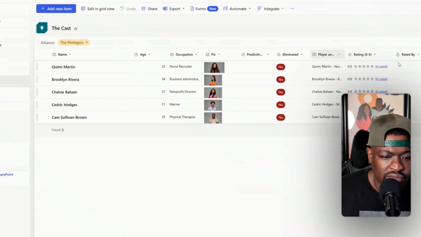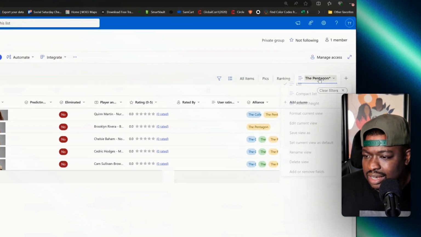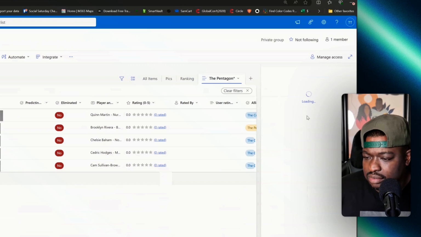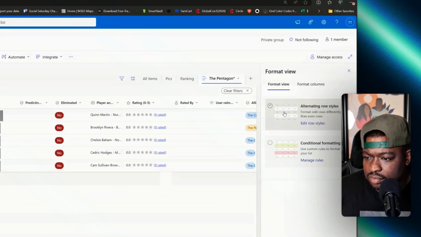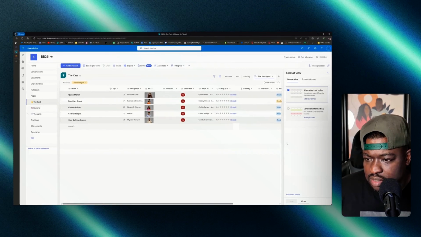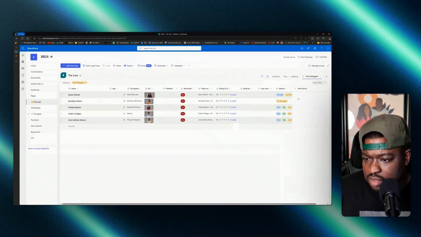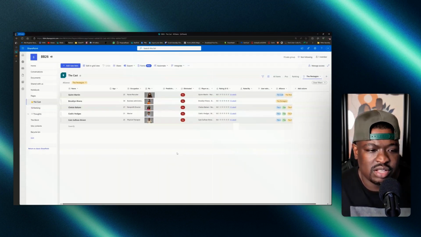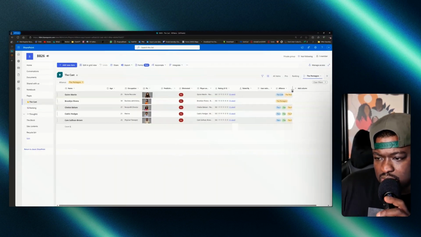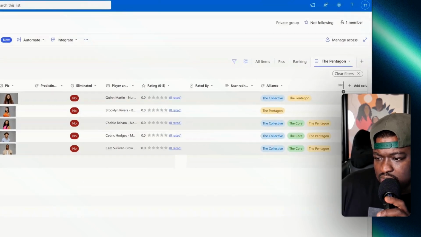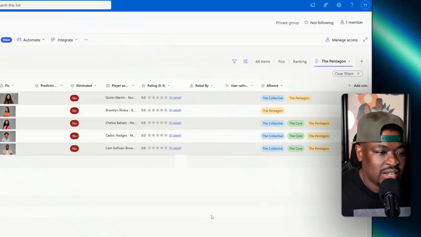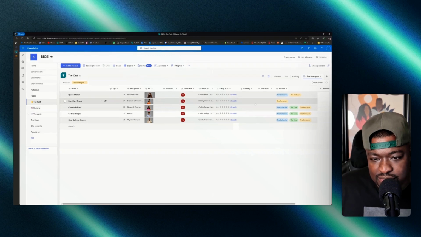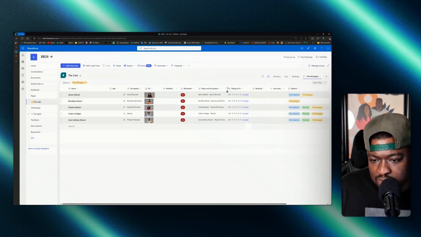And let's exit the grid view. And let's put a format on here. Hit save. Close that, and then also save the view. Right, so these are my folks inside of the Pentagon. Let's open this up a little bit. Right, this is everybody in the Pentagon, and I get to see this view anytime that I want.